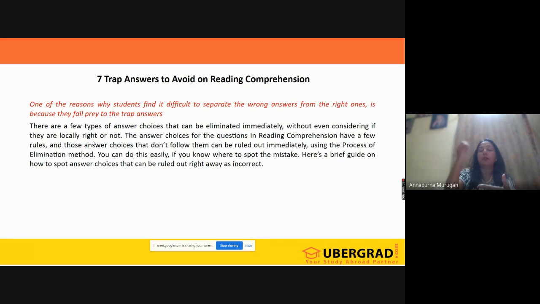perfect answer. See, when you have the shadow answer, you won't be confused with 2 ideas or 3 ideas.